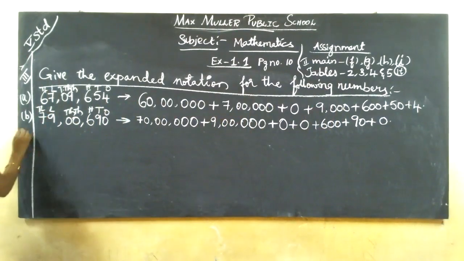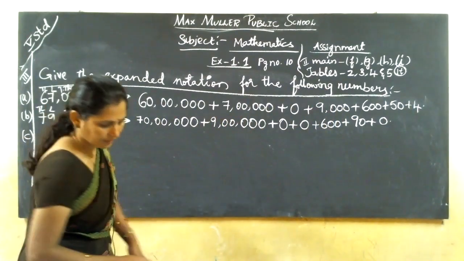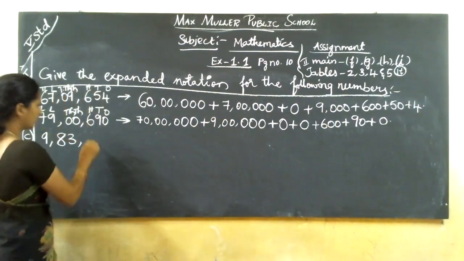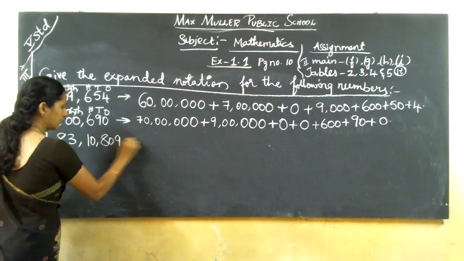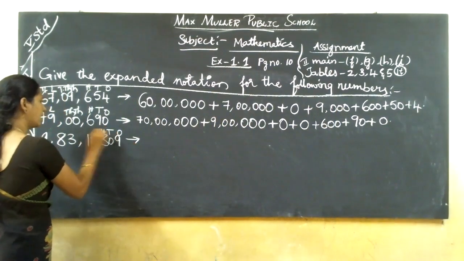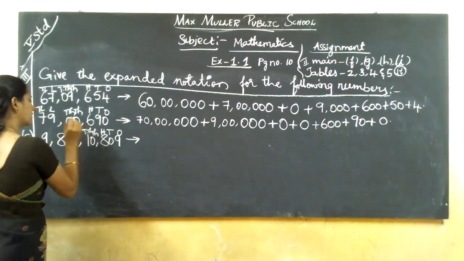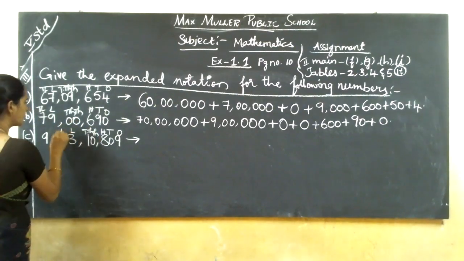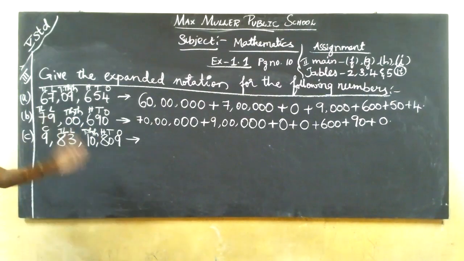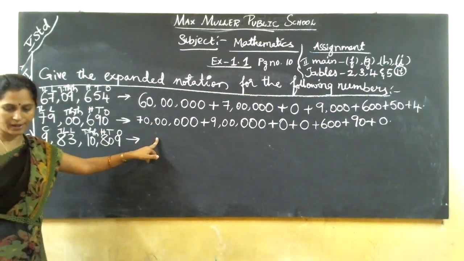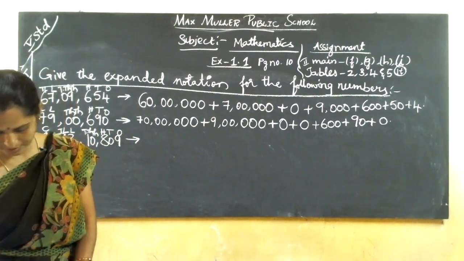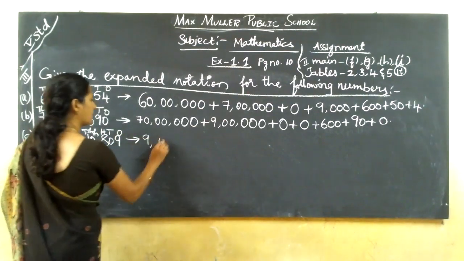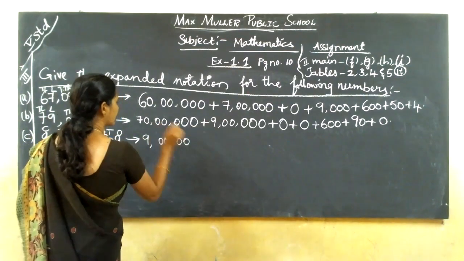Got it? Like this, we have to write the numbers in expanded notation. Next, third one. See. 9,83,10,809. 1, 10, 100, 1000, 10,000. You can pause it and you can write, children. You can copy it. Okay. Lakh, 10 lakhs, crore. This is 8-digit number. Okay. Now we get one more 0 is extra. Is it? 9 crores. This is 70 lakhs. 9 crores.